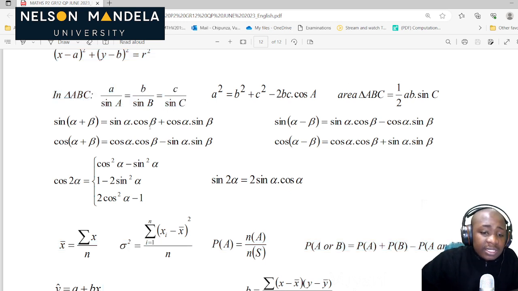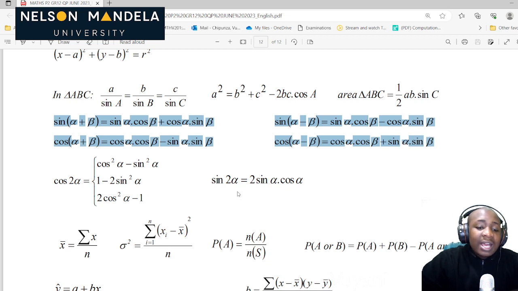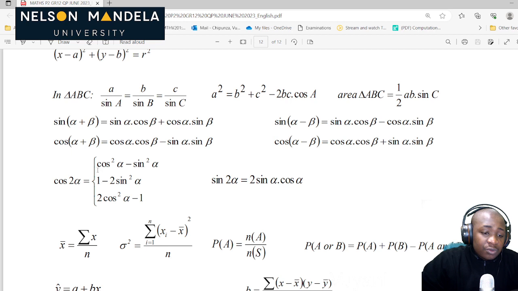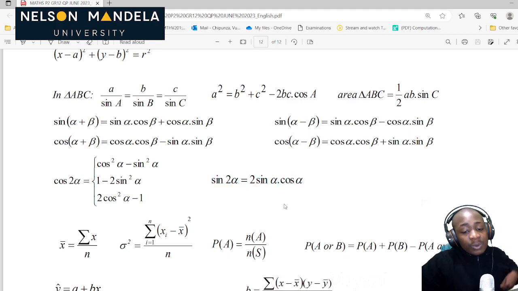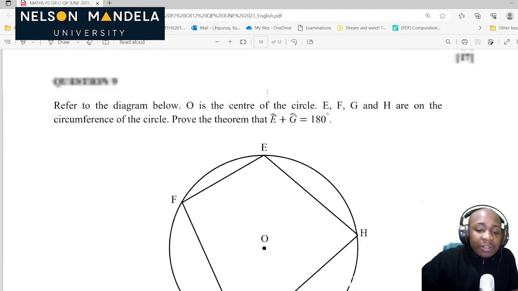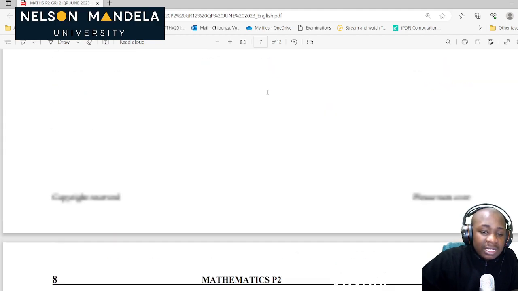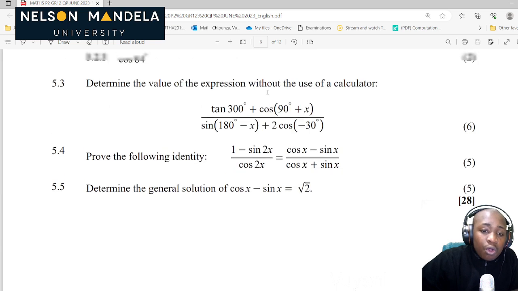Then, of course, these are our compound angles, which are so important. These four are our compound angles. We must always know all these compound angles. Then we have our double angles, which are this one, cos 2a, which is equal to these three, and also sine 2a, which is equal to this. So actually we have everything we need at our disposal to be able to write and finish this paper. You don't have to cram them, you are just supposed to know how to use them. As you can see, they are already available for you on your formula sheet.